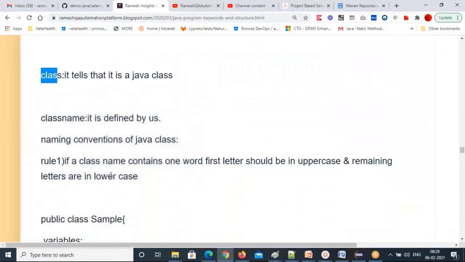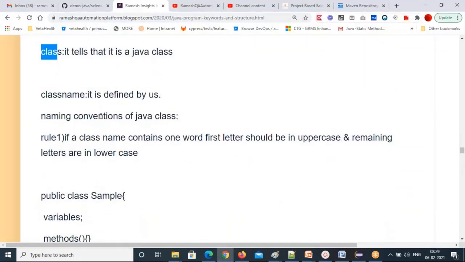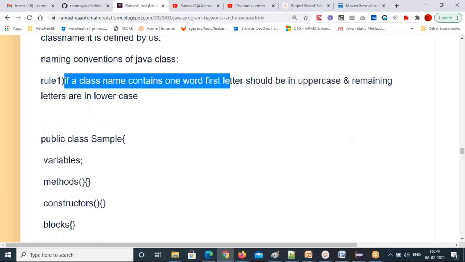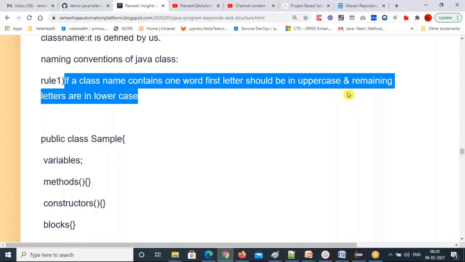Then the class name, which is defined by us. It's a noun, as in English grammar, so basically you declare names for the class. The naming convention of a Java class is: if a class name contains one word, the first letter should be in uppercase and the remaining letters in lowercase.